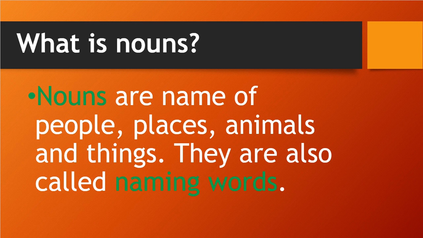Okay, I hope you have read it. So nouns are names of people, places, animals and things. They are also called naming words. So did you understand, students, what the naming words are? I hope you have understood it. Okay.